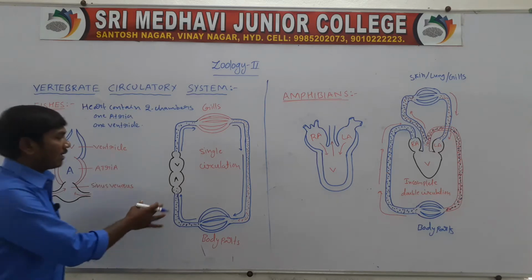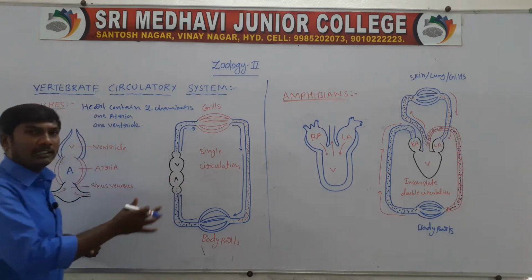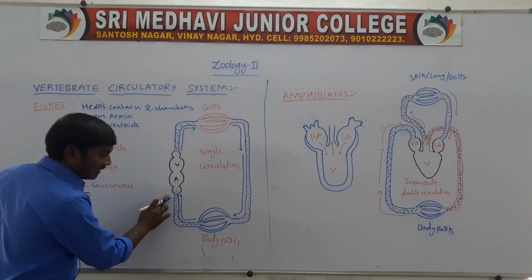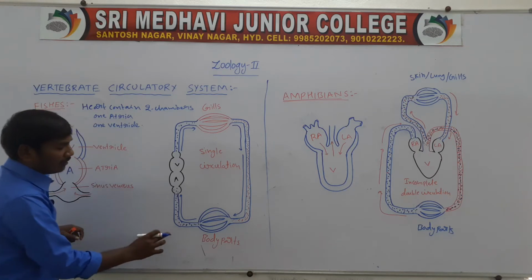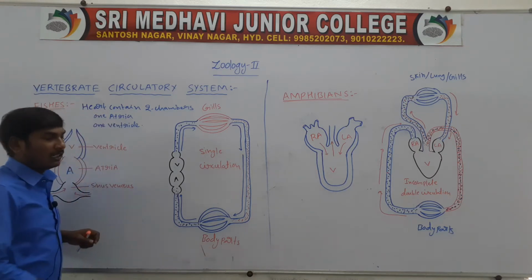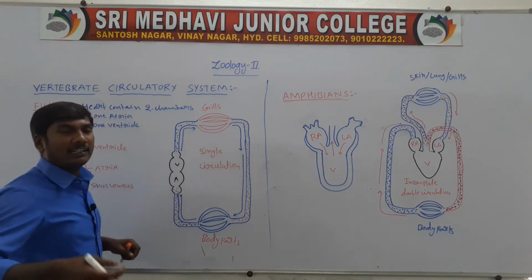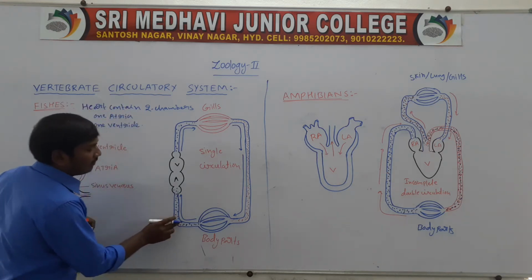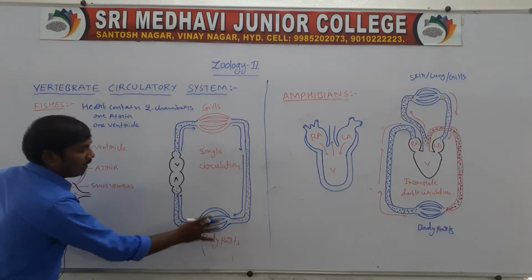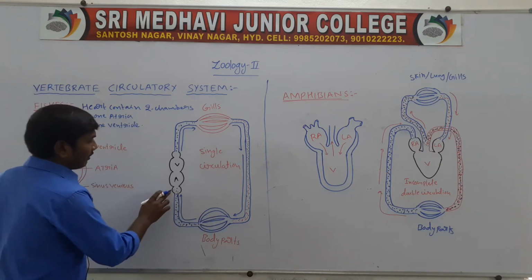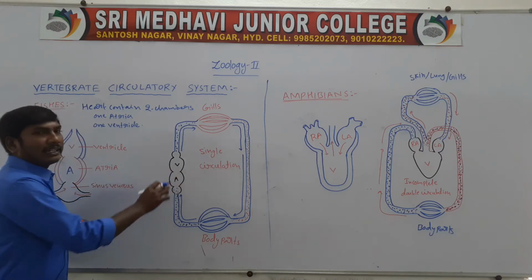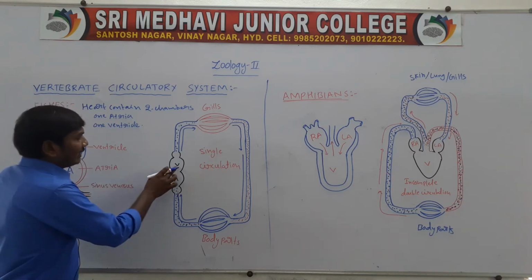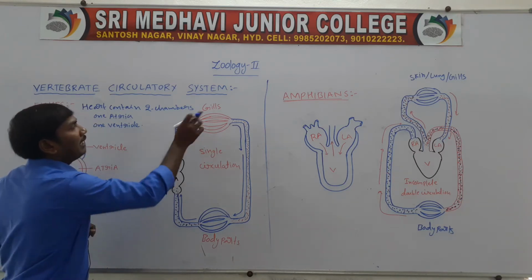Next, the fish heart. The fish's heart receives deoxygenated blood from the body parts. The atrium receives the deoxygenated blood and sends it to the ventricle. The ventricle sends the deoxygenated blood to the gills.